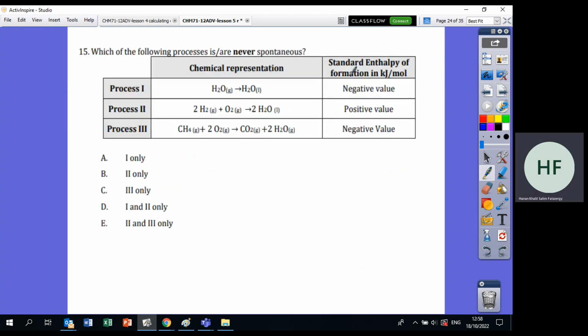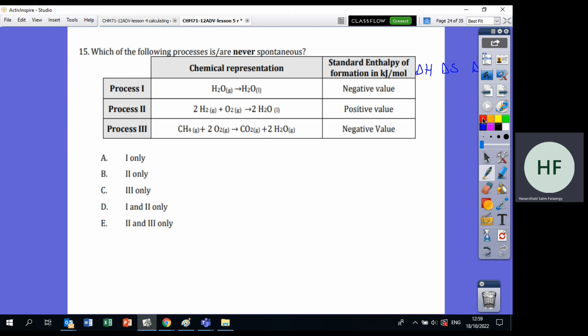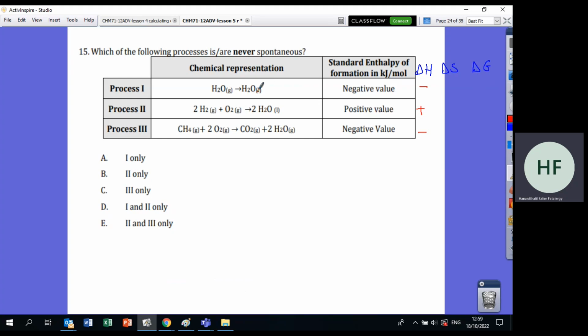Okay, same thing here. I want you to tell me what is the sign of delta H, what is the sign of delta S, and what is the sign of delta G. Okay, here from gas to liquid, the particles will show less disorder and less randomness, so delta S will be negative.